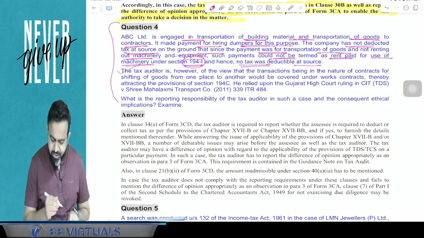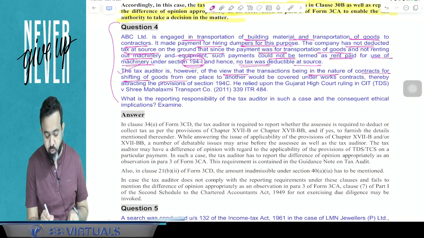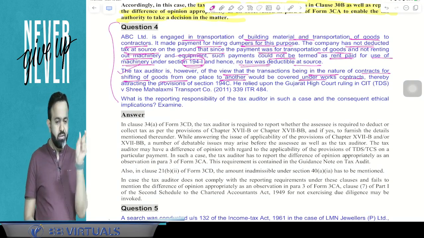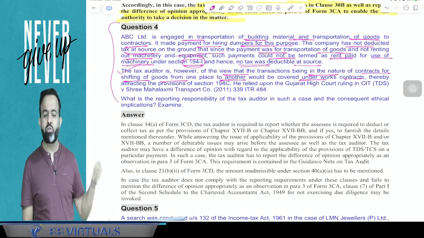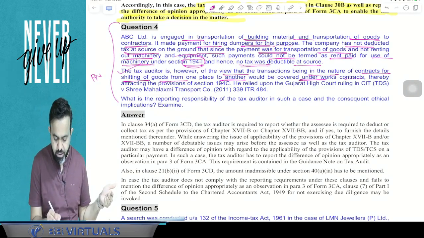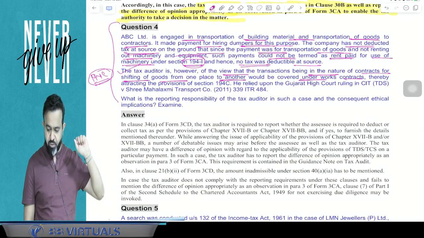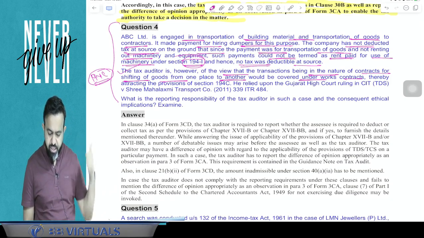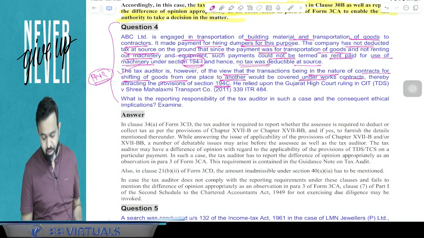But the tax auditor is, however, of the opinion that a transaction in the nature of a contract for shifting of goods from one place to another would be covered under the work contract. Here the chartered accountant says that this is a work contract, so TDS should be deducted under section 194C, thereby attracting the provision of section 194C.